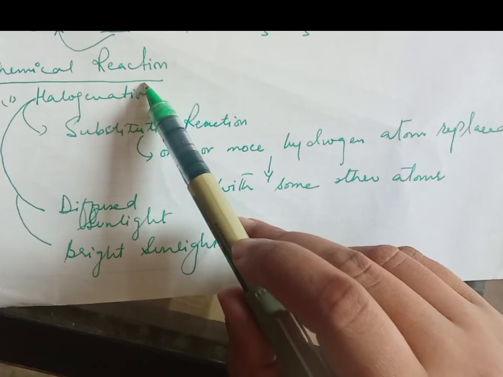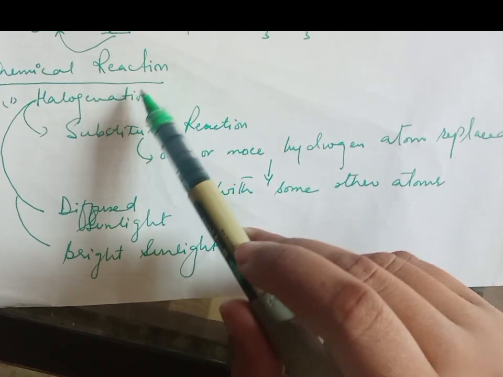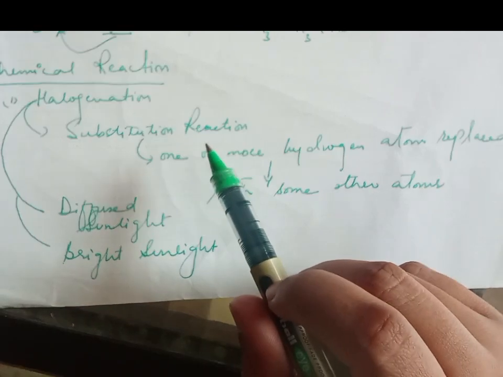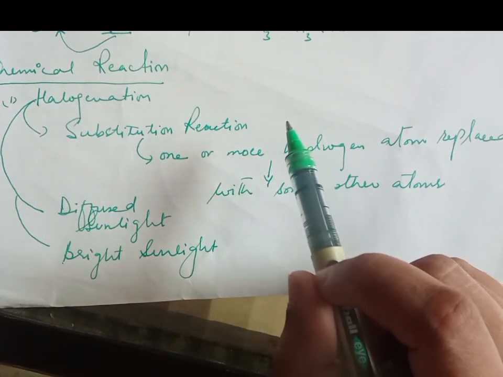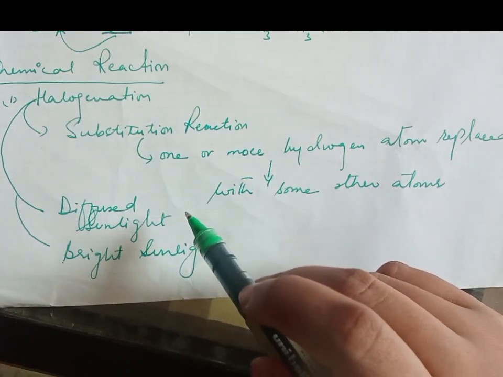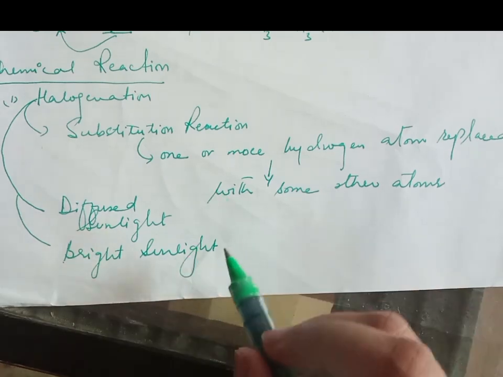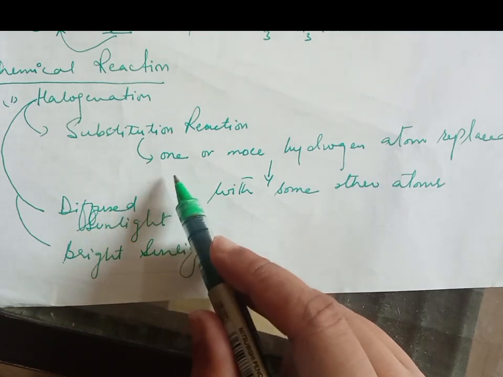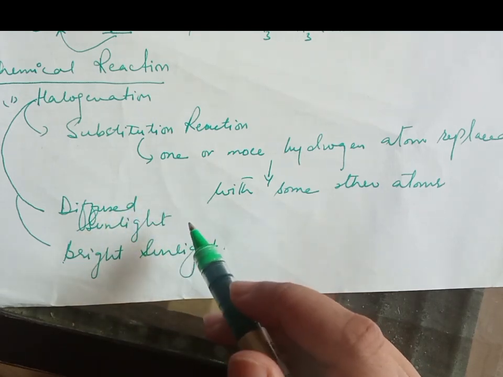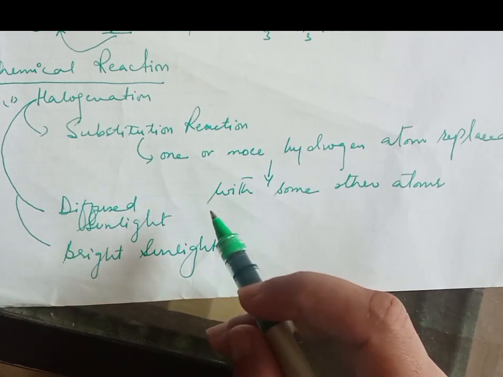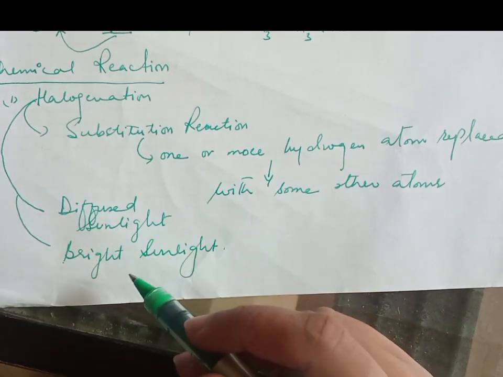Okay, here are the chemical reactions shown by the alkanes. First one is halogenation, which is basically a substitution reaction. Substitution reaction means one or more hydrogen atoms are replaced by some other atom. And it shows two types of halogenation: diffuse sunlight, which means in the presence of scattered sunlight, and bright sunlight. The reaction in bright sunlight is not violent, but in the case of diffuse sunlight, the reaction is very violent and it takes place step by step, forming one after the other different compounds. So let's discuss first the bright sunlight reaction and then the diffuse sunlight reaction.